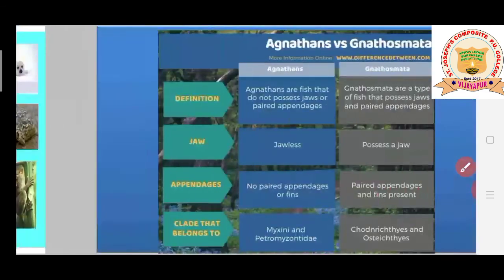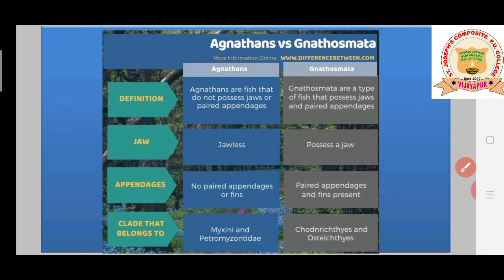Now we will discuss about the subphylum Vertebrata, which has been divided into mainly two main groups, that is Agnatha and Gnathostomata. Agnatha, which is also pronounced as Anathostomata, and it is Gnathostomata. So what is this definition exactly? We will discuss the definition here.